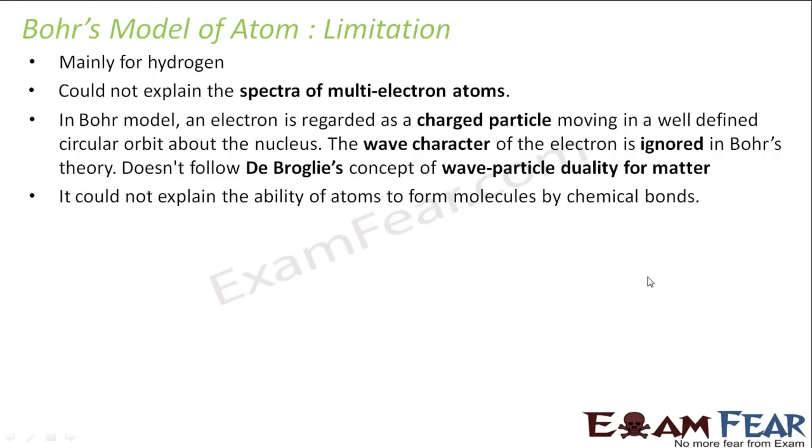It could not explain the ability of atoms to form molecules by chemical bonds. It did not speak anything about that. I mean, Bohr's main focus, since Rutherford's model failed, one of the important reasons being that it could not explain the atomic spectra, and atomic spectra was a very important concept. So Bohr's full concentration was only on the atomic spectra part. So he was able to explain the atomic spectra successfully, that too only for hydrogen atom. But once he explained it for hydrogen atom, it gave an idea to others how this atomic spectra could have been formed.